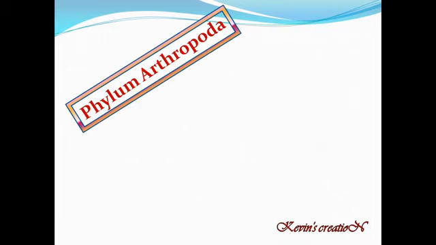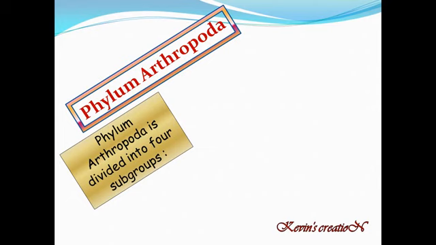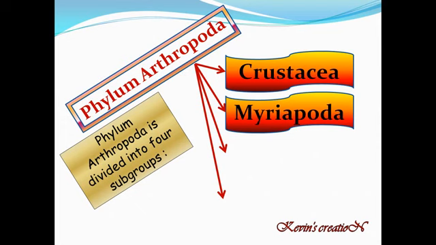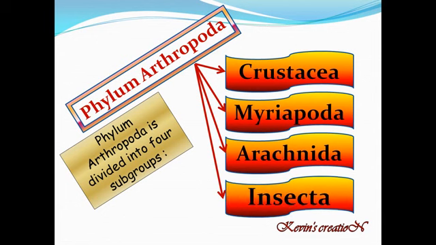Now here you can see this phylum Arthropoda. It is divided into 4 subgroups. What are these subgroups? The first one is Crustacea, second is Myriapoda, third is Arachnida, and the fourth one is Insecta. This is very, very important for you to learn the 4 subgroups of phylum Arthropoda: Crustacea, Myriapoda, Arachnida and Insecta. Insecta means all the insects. Now let us study about this one by one.